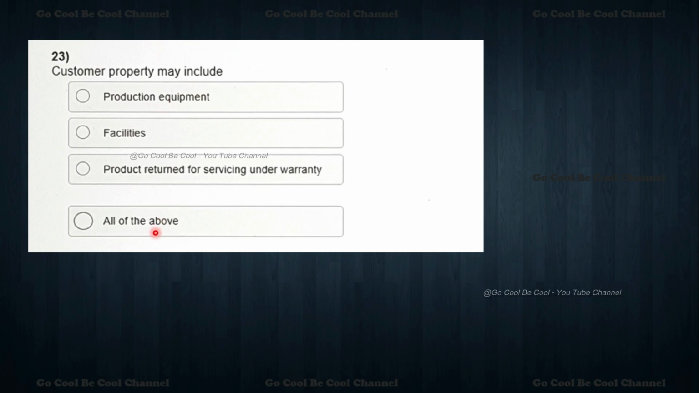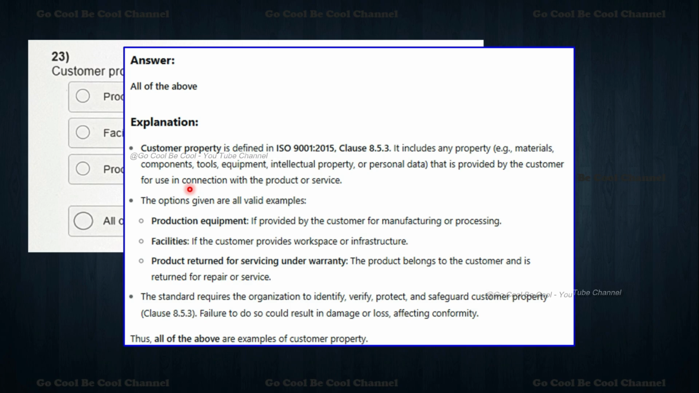So four options are given: production equipment, facilities, product returned for servicing under warranty, all the above. Yes, of course, we need to talk about everything. The explanation is, customer property is defined in ISO 9001:2015 clause 8.5.3. It includes any property, it may be material, components, tools, equipment, intellectual property, or other personal data that is provided by the customers for use in connection with the product and service. The options as given are all valid examples.